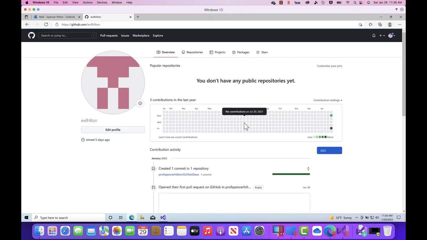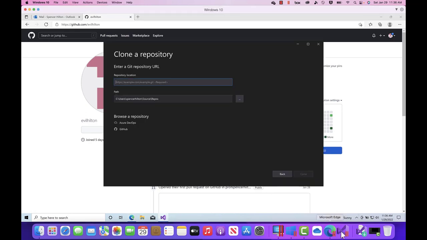But I can bring in this repository by typing out that address, which in this case is going to be, let's go back to Visual Studio, https://github.com/, and then Prof. Spencer Hilton is my other username, and then it's called getfun.git.